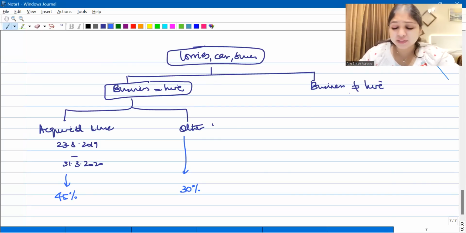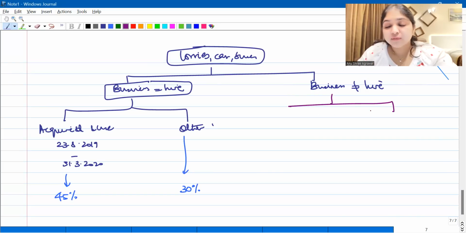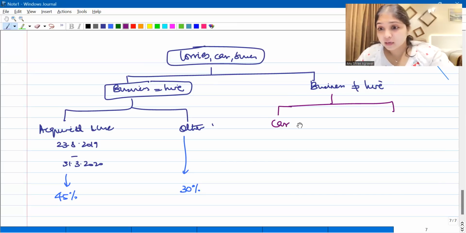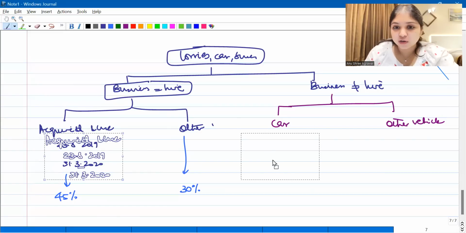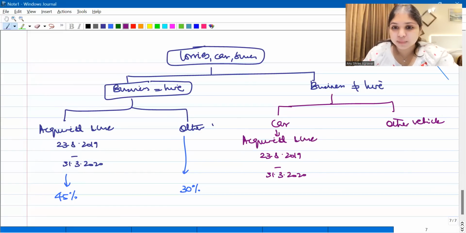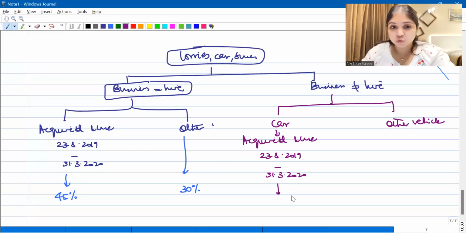Okay. But if the assessee is not in the business of giving on hire, this is the whole trick. This is where the entire trick is. Listen carefully. If the assessee is not in the business of giving on hire, the first thing that you will check is, is it a car or is it any other vehicle? If it is a car, you will check, was it acquired and put to use in this period 23rd August 2019 to 31st March 2020? If it was acquired and put to use in this period, you will give 30% depreciation.